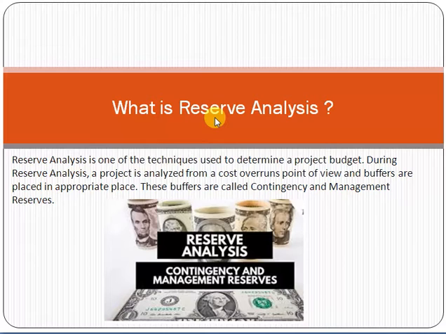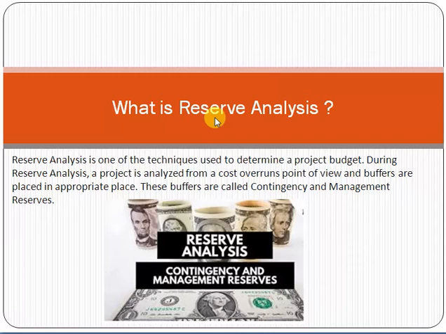So friend, same concept of reservation as, for example, in railway station or air bookings, applies here as well. When we are building a budget, we are basically reserving the cost.